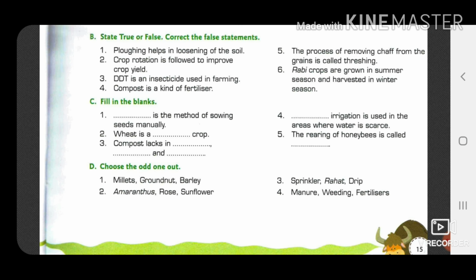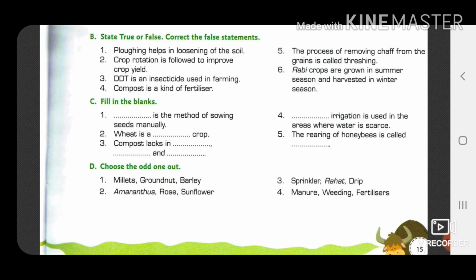Next question, choose the odd one out. Millets, groundnut and barley. And the answer will be barley. Barley is a rabi crop and the rest are kharif crops. Next is question number 2, amaranthus, rose and sunflower. Rose and sunflower both are flowering plants, but amaranthus is a type of weed, that means unwanted plants.